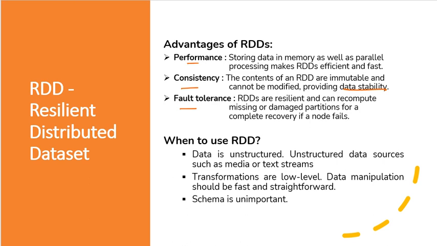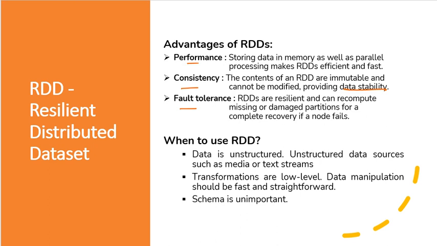So when to use the RDD, that is the one basic question. When data is unstructured, such as media files or text streams, in that case we have to use the RDD.